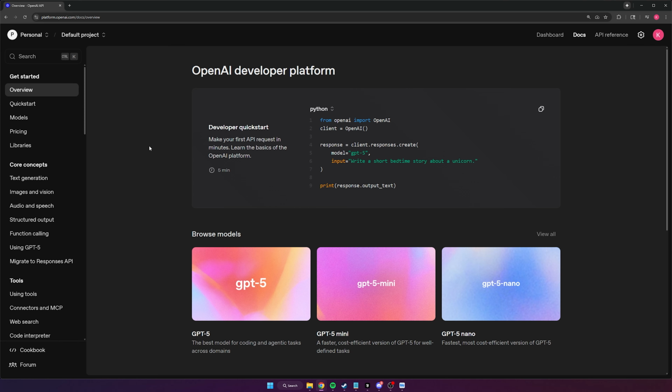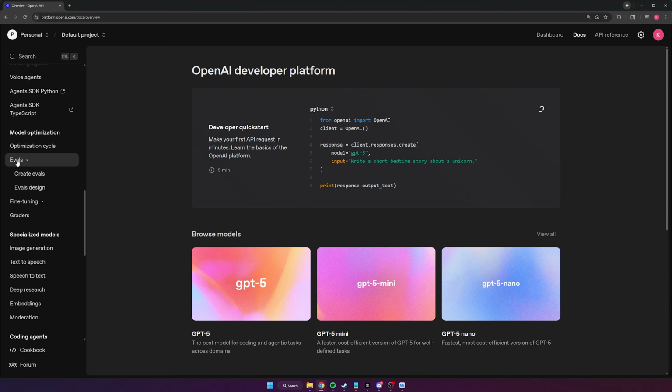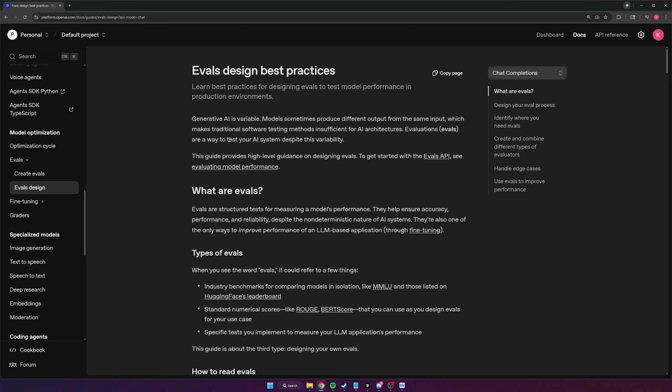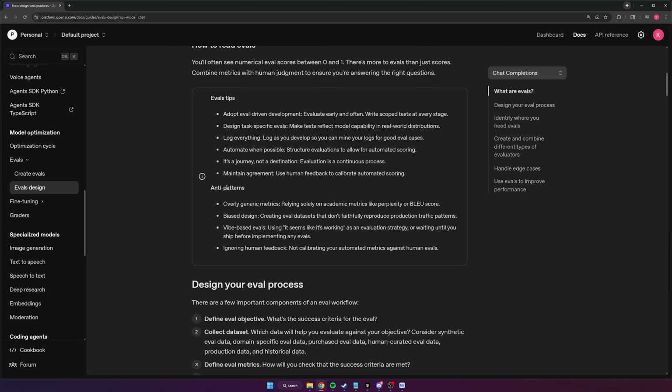Let's jump into it. Okay, first I want to head here to the OpenAI documentation. I have a link for this in the description below. And what we want to do is scroll all the way down to evals. I just want to show you guys that this is actually a thing, because reading the documentation that they provide is actually very helpful. I highly recommend you read through this stuff, especially the second document here on eval design. This explains what evals are, what they're for, best practices, anti-patterns, really good stuff.